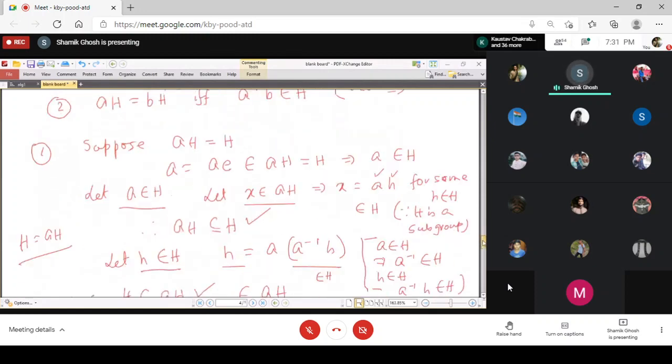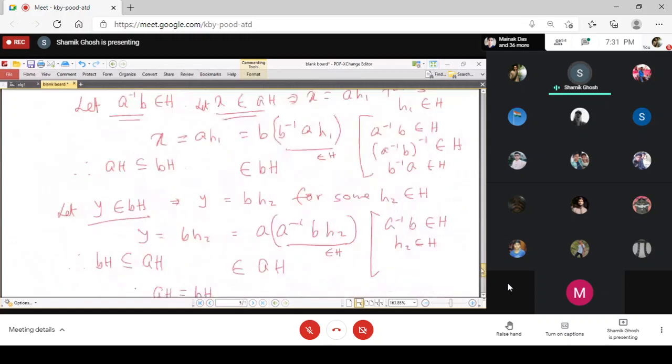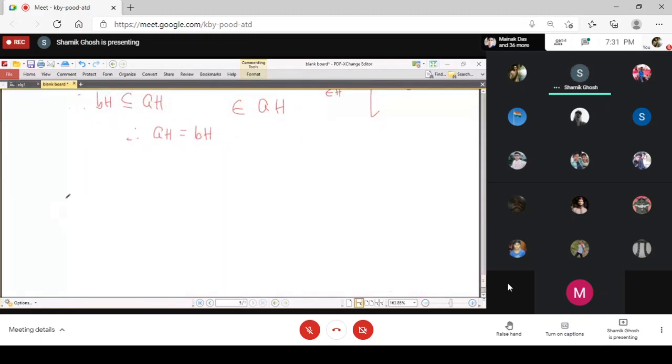Now we will go for the third property. The third property we are going to show is that two cosets are either disjoint or equal. There is no question of some non-trivial intersection between cosets.